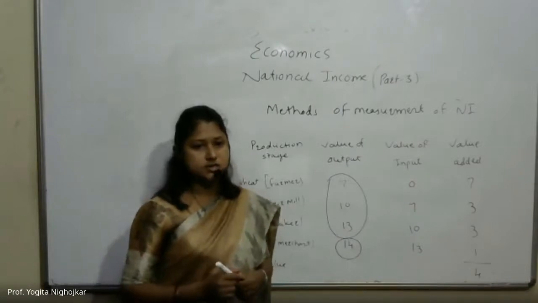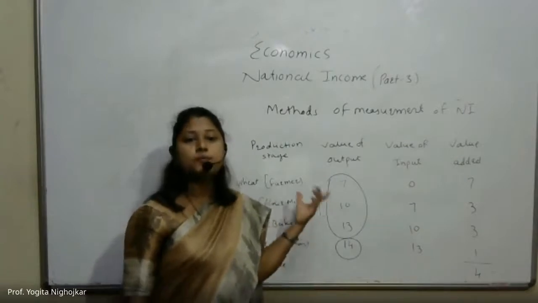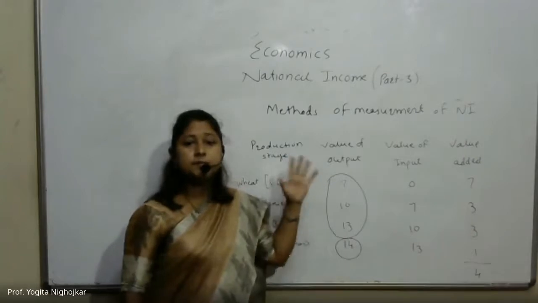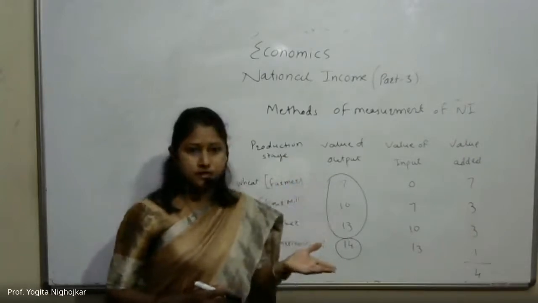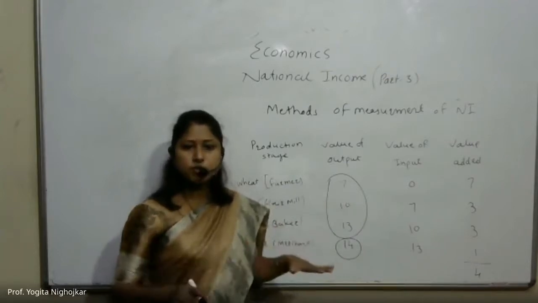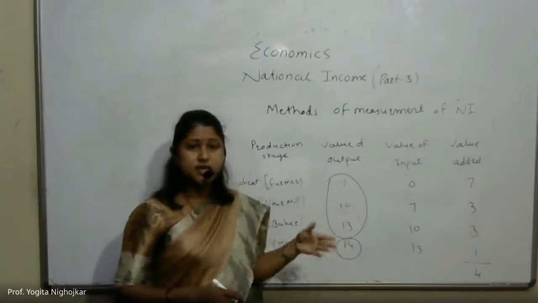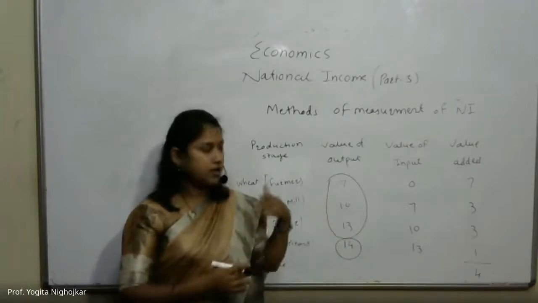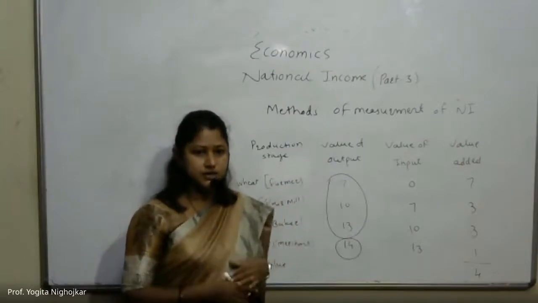Now precautions. While estimating national income by output method, some precautions should be taken. First, value of the sale and purchase of second hand goods is not included because it is already accounted; its price is already included in the national income.